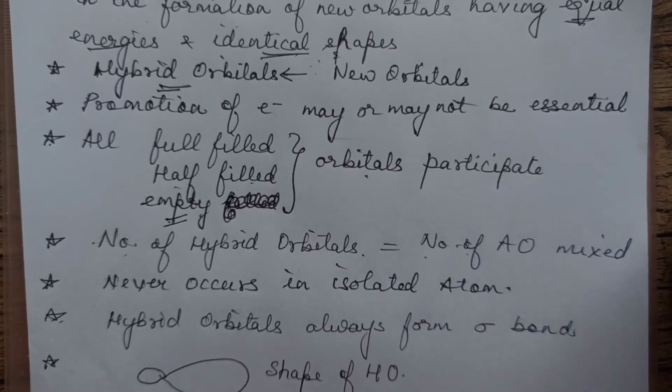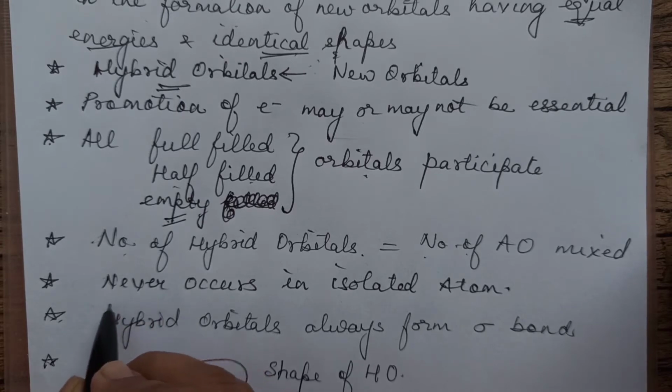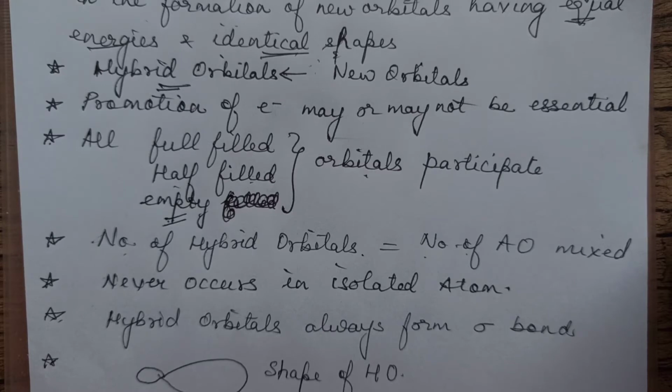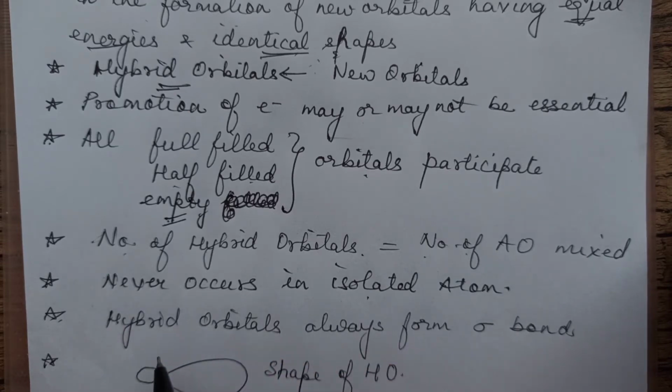That means if 2 are mixing, 2 new will be formed. 3 are mixing, 3 new are formed. 4 are mixing, 4 new will be formed. Next, hybridization never occurs in isolated atom. It is always in the central atom of the bonded molecule.